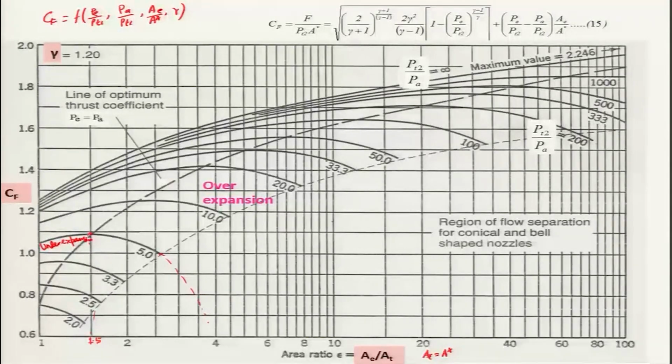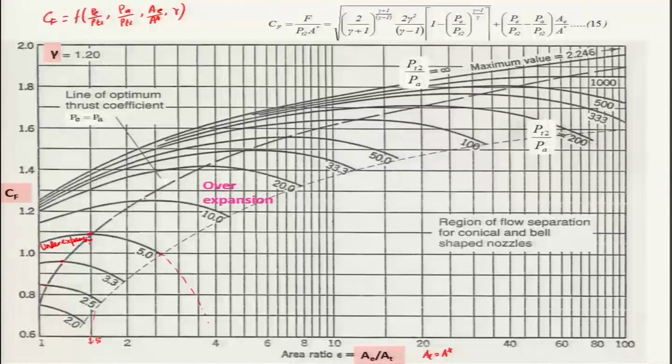And this is the point where you can obtain the maximum thrust coefficient for a particular PT2 by PA of 5. Of course, if you decrease the pressure ratio to 3.3, there will be a decrease in the thrust coefficient. If you look, this is the maximum value, and if you go to 2.5, there will be a decrease in the peak thrust coefficient value, as the maximum thrust comes at lower values, and it goes on.